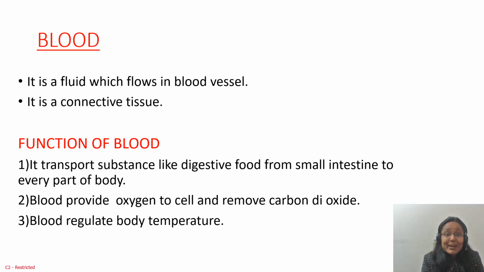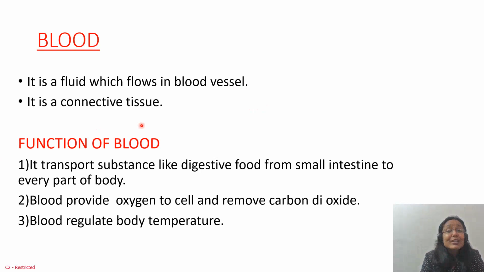Okay, so blood, what type of tissue is it? It is from tip to bottom. It is connecting every small to the largest organ in our body. So we can say that it is a connective tissue because it is connecting every part in a manner. So blood is a fluid that flows in our blood vessels. It is a connective tissue also because it is connecting every part.